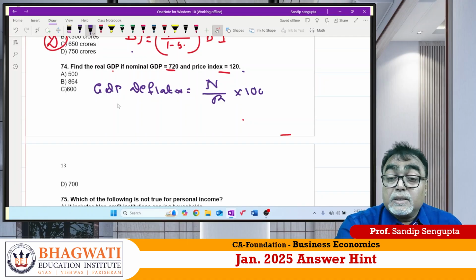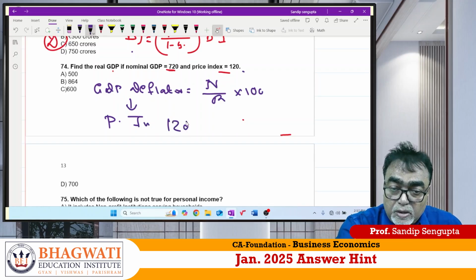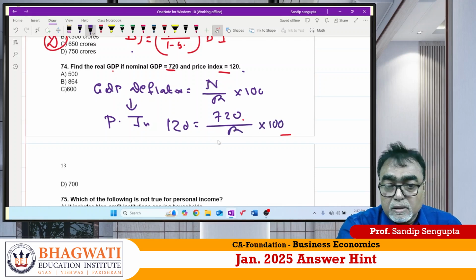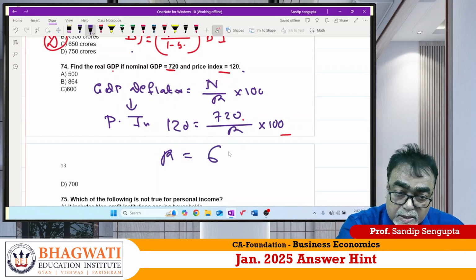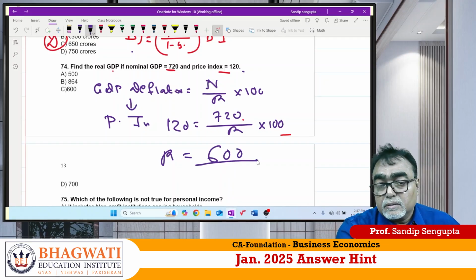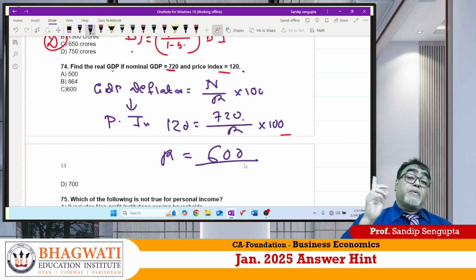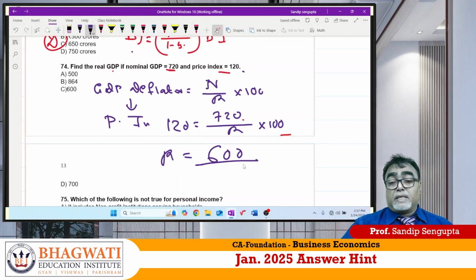So another English of GDP deflator is nothing but price index. So 120 is equal to 720 divided by R into 100. If I calculate that, just simple calculation, my answer should come as 600. Careful. Here some people may be confused that price index is nothing but GDP deflator.